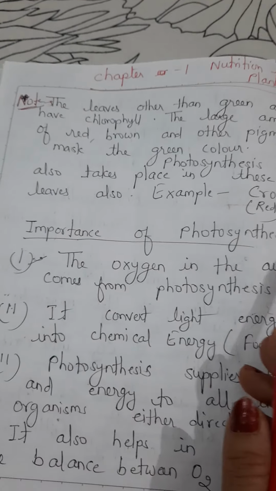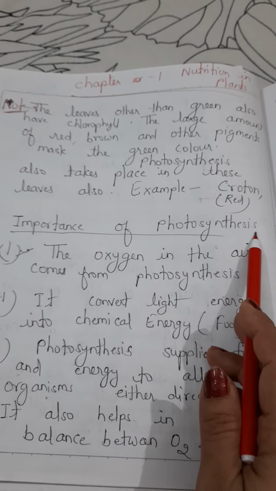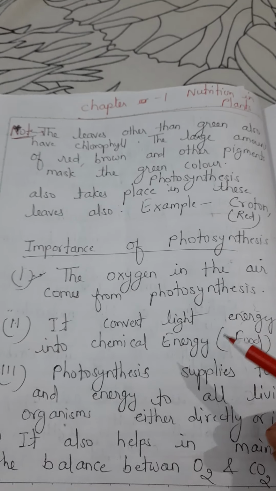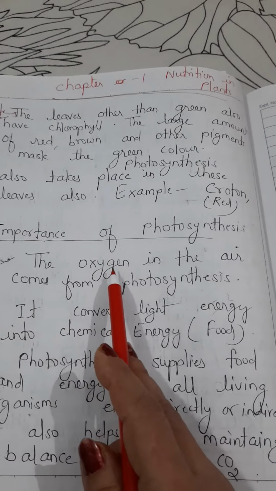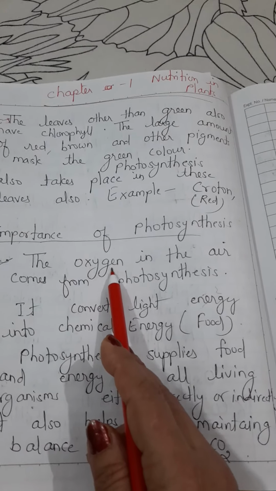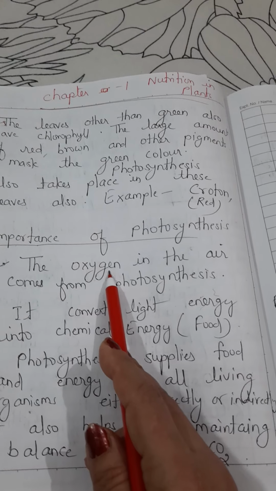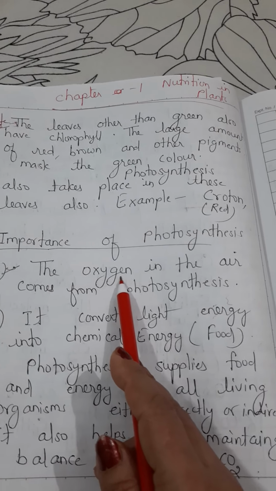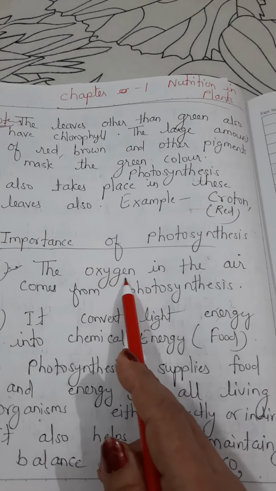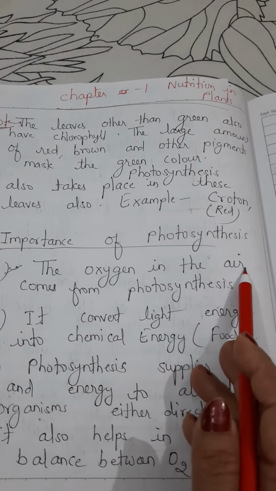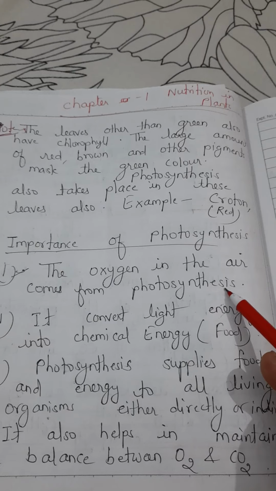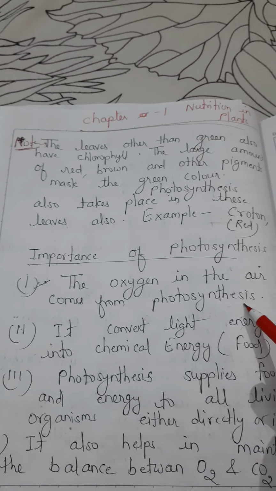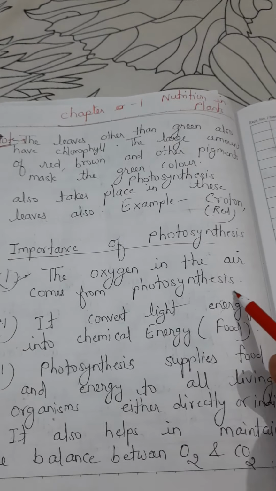Next is the importance of photosynthesis. What role does photosynthesis play in our life? First, the oxygen which is essential for breathing. As you know, all living organisms take in oxygen and exhale carbon dioxide, so the oxygen present in the air comes from photosynthesis, and that is clear from the equation. Oxygen is called the byproduct of photosynthesis.